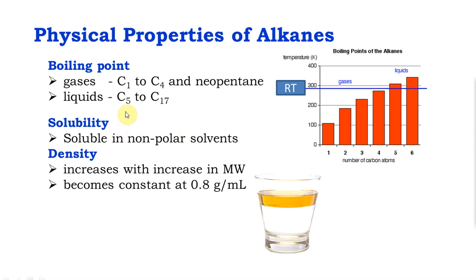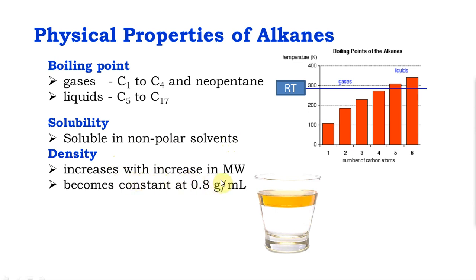Solubility. Alkanes are non-polar because they are devoid of functional groups. They will be soluble in non-polar solvents, and they will be insoluble in polar solvents like water. You can see here oil and water are immiscible.